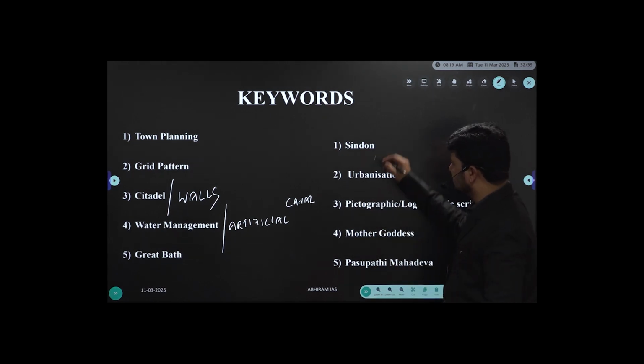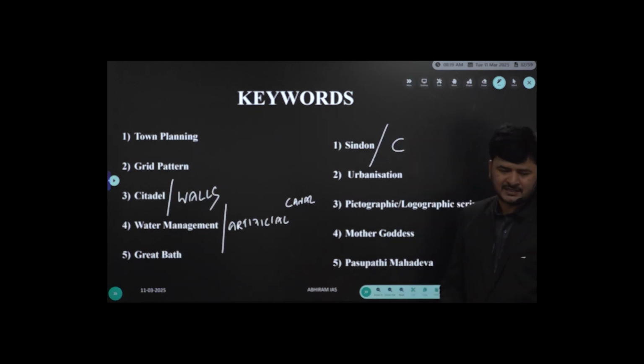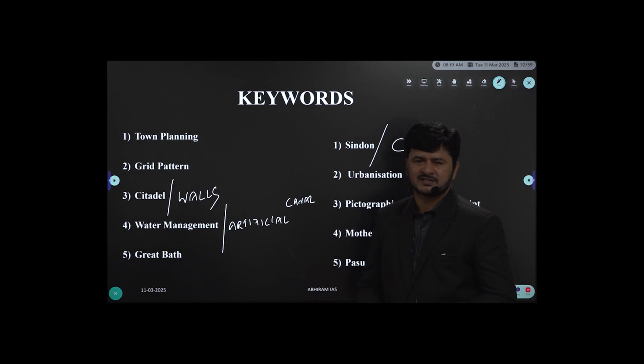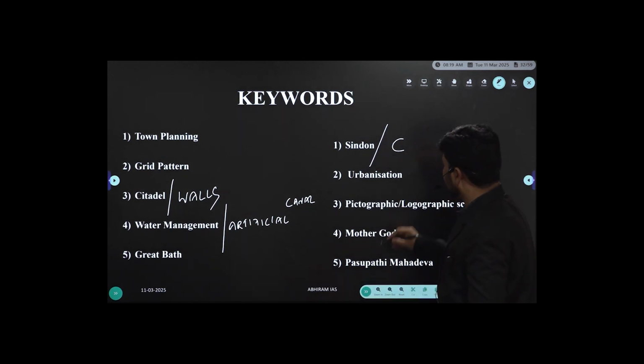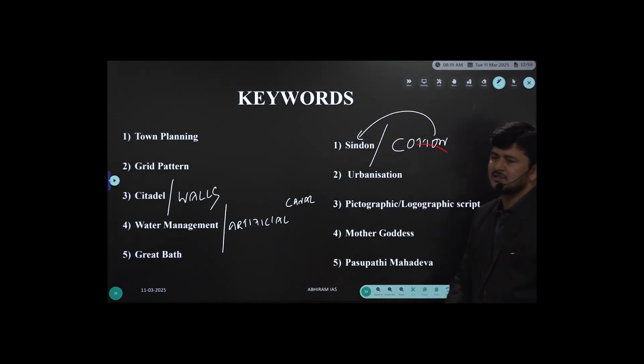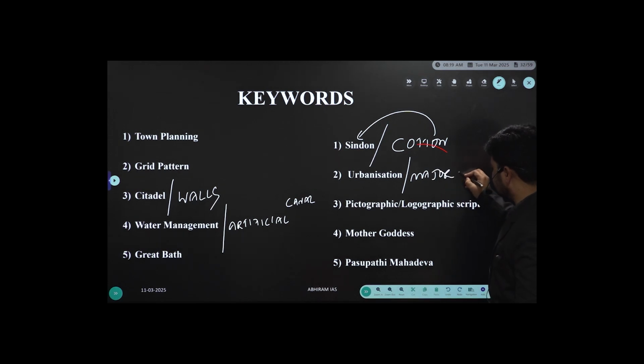Another technical term, Sindhon. Do you know what Sindhon is? Cotton. The scripts of the Mesopotamians and Sumerians refer to Indus Valley cotton as Sindhon. One of the patent areas to be focused on. Urbanization. Obviously, towns and cities. When I say urbanization, major sites for your convenience, about half a dozen major sites.